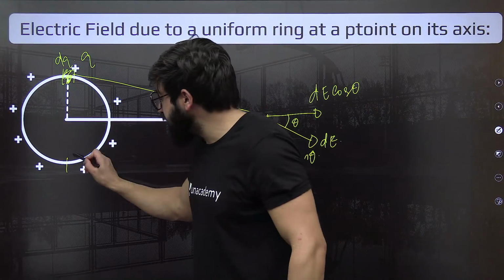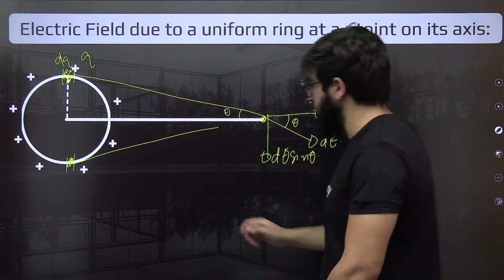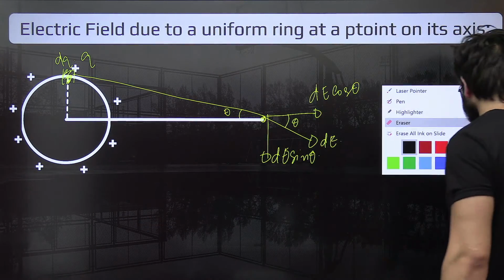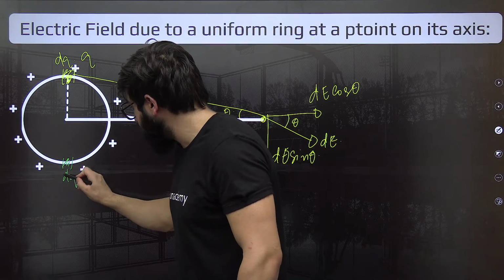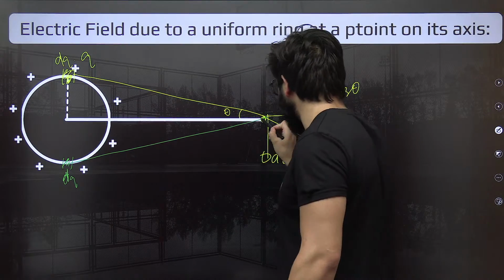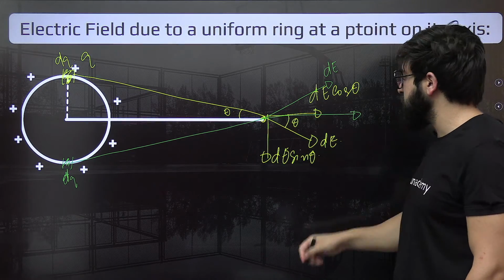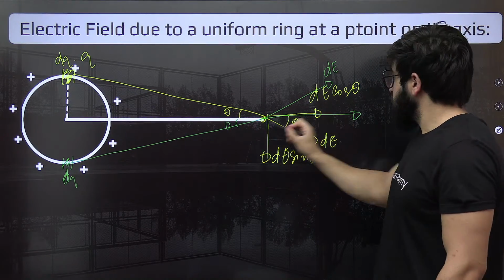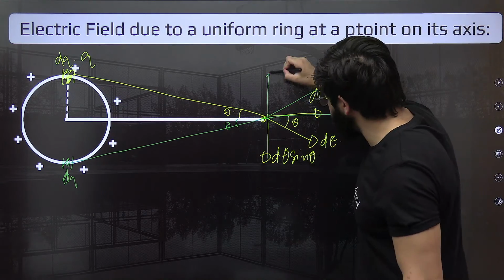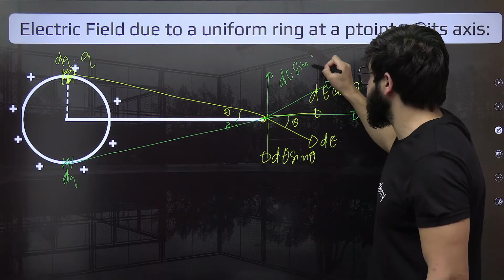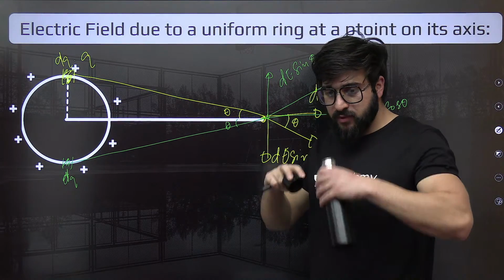Clear? Now I'll take another mirror element, exactly this one. So this is also creating an electric field. I'll change the color over here. It's the mirror element dq I'm writing over here. So this is creating the electric field in this direction. I would say this is dE. Now this will have two components. First one will be this one, also the same. So this will be dE cos theta, and along this one it will be dE sine theta. Okay, fine. Everybody understood? I hope everybody is understanding this.